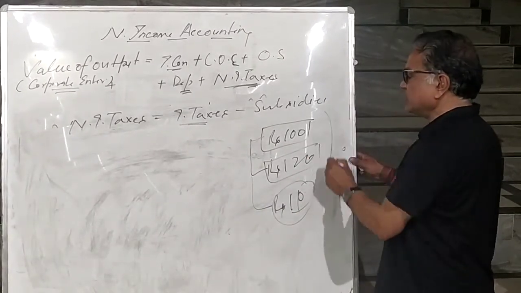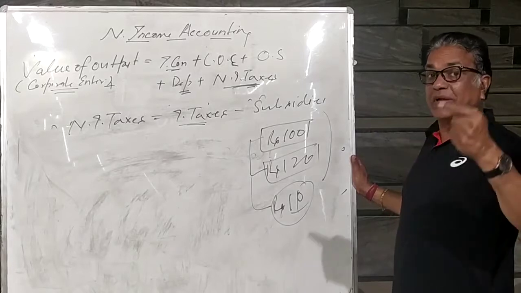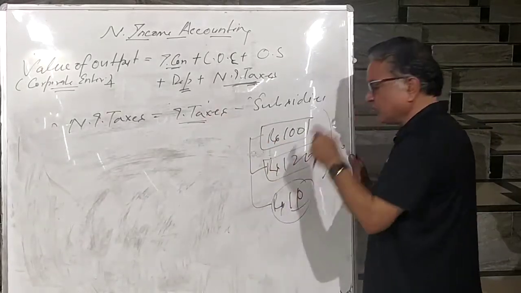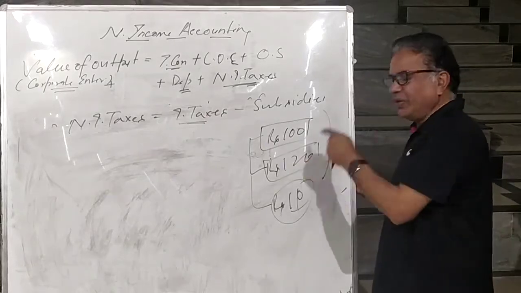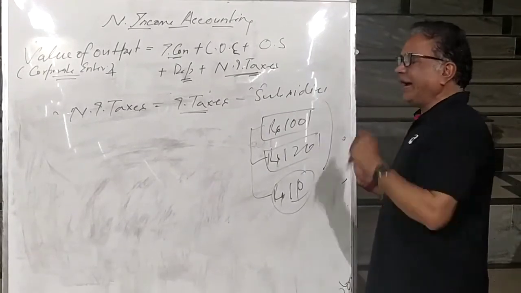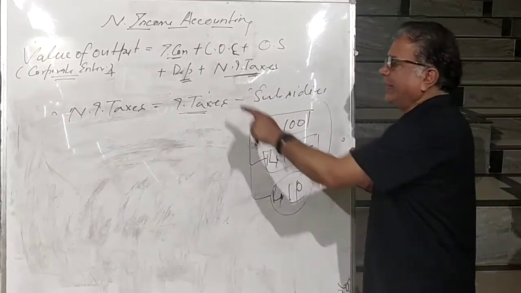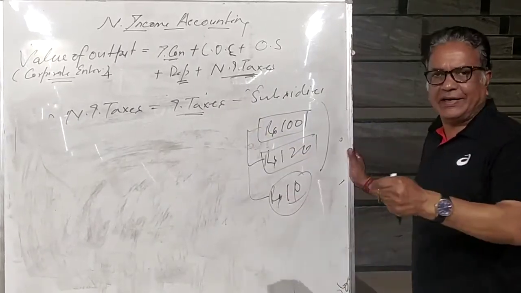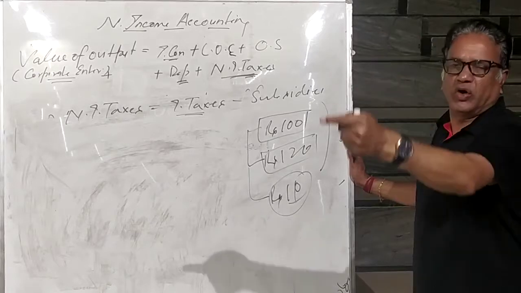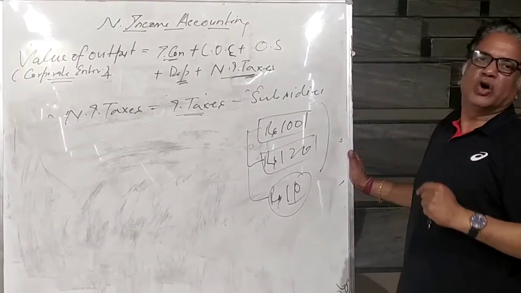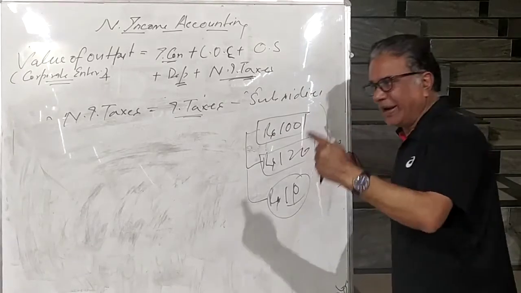So what are subsidies going to do? Subsidies are going to decrease the market price. So what is the impact of indirect taxes over market price? It is going to increase. And what is the impact of subsidies? It is going to decrease the market price. Indirect taxes means tax imposed by the government, and subsidies means the discount offered by the government, the grants given by the government.